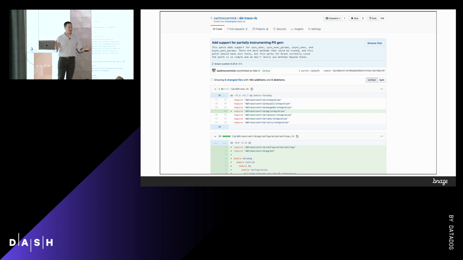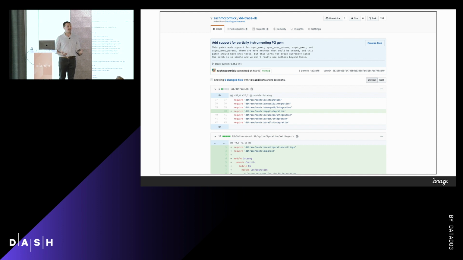One thing that was fun about this project was I got to work a little bit on ddtrace-rb, Datadog's tracing library. It was a lot of fun to work on because it turns out that they do support Active Record in Ruby. So if you have Active Record, you already have your SQL traces. But if you use the PG gem directly, you don't quite have those.